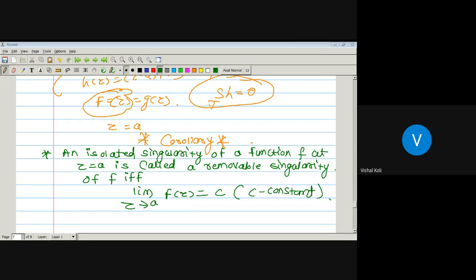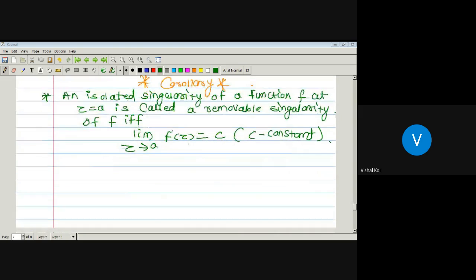So here we have one isolated singularity. Then that isolated singularity will be a removable singularity whenever limit z tending to a f of z will be equal to c, that is, limit z tending to a f of z will be equal to c, and the given function has one isolated singularity. Then it must be a removable singularity. See the proof.